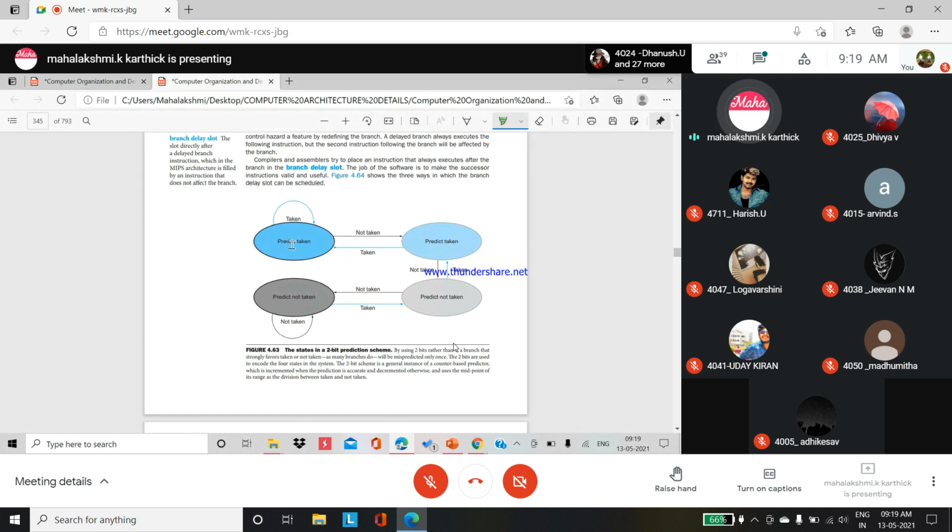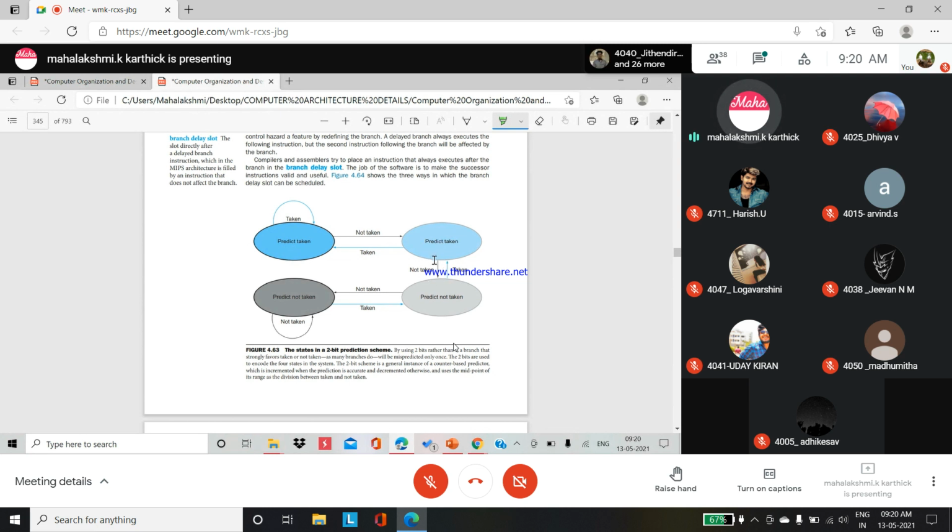One is predict taken, not taken. Predict taken, and the outcome is also taken. Predict not taken, and the outcome is also not taken. Predict not taken. Okay, we have to consider 4 cases: taken, taken, and not taken, not taken. In that, what other predictions can be made? Just remember the 4 states. You have to highlight the 4 states.